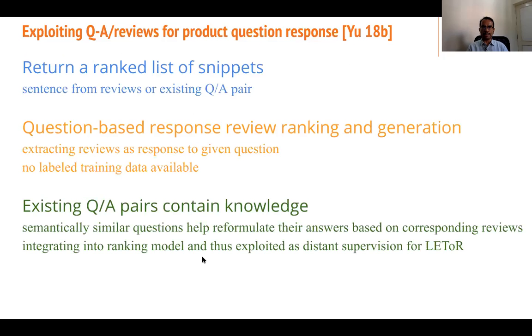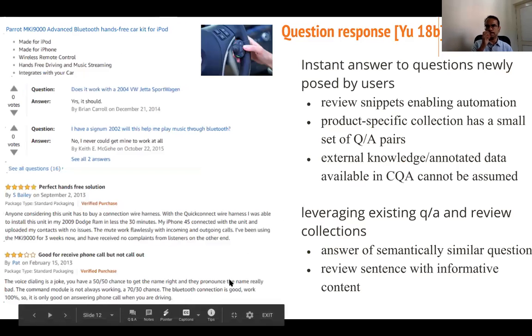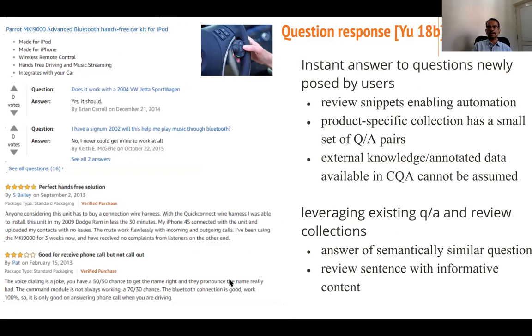The next is the ranking or retrieval-based approaches we talked about. In particular, U18B, exploiting QA reviews for product question response. So here, what's the use case? Basically instant answer to questions newly posed by users, review snippets enabling automation, product specific collection as a small set of QA pairs. External knowledge or unneeded data available in CQA cannot be assumed, right?